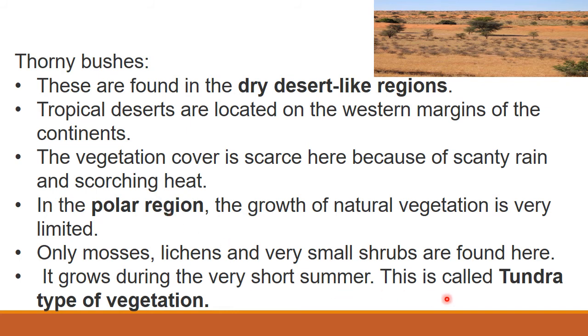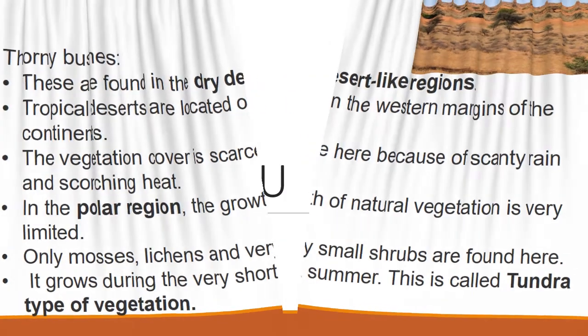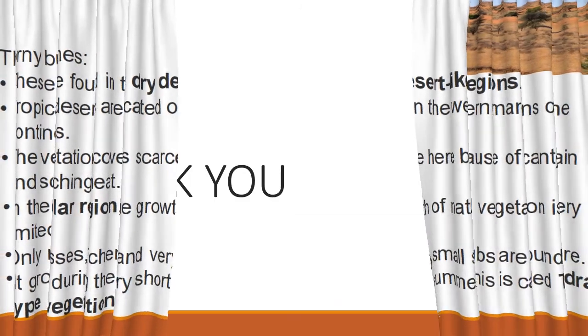So that's all, children. We have seen that natural vegetation is classified into forest, grassland and shrubs. In forest we have seen tropical evergreen forest, tropical deciduous forest, temperate evergreen forest, temperate deciduous forest, Mediterranean vegetation and coniferous forest. And in grassland we have seen tropical grassland and temperate grassland. And after that we have seen thorny shrubs.